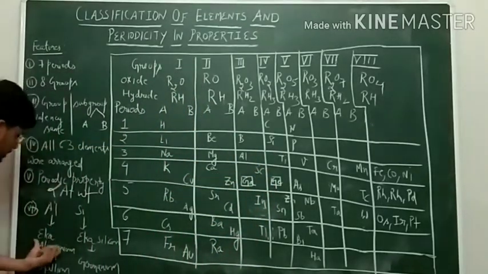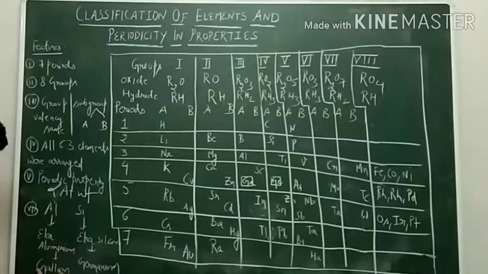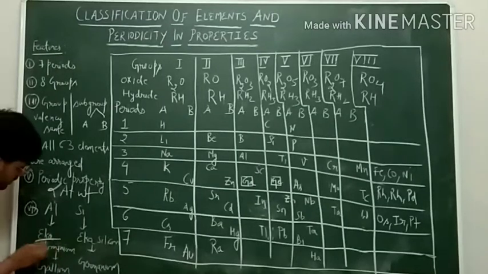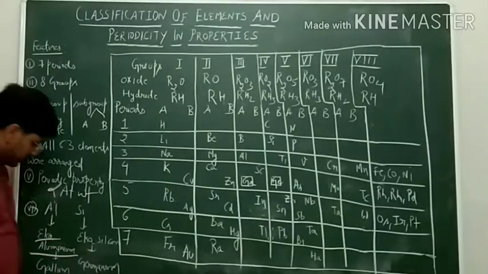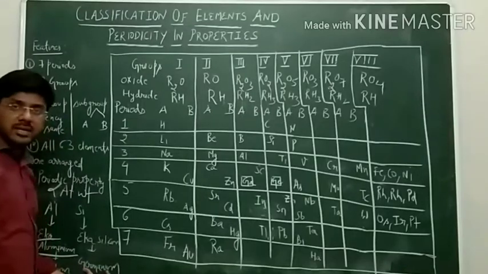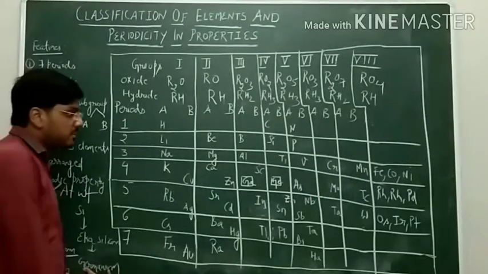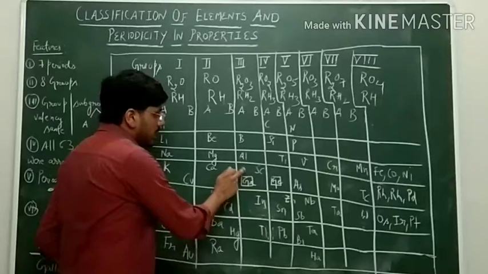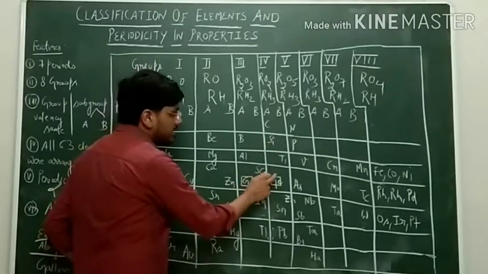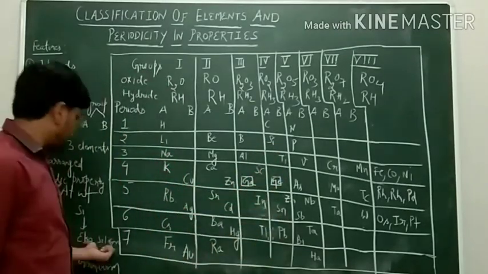Now the gallium which was discovered later on, he called it Eka aluminium. Mendeleev's gallium and germanium were discovered later on, but he had left these spaces, calling this one Eka aluminium and calling this space Eka silicon.